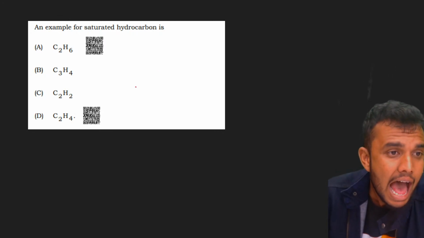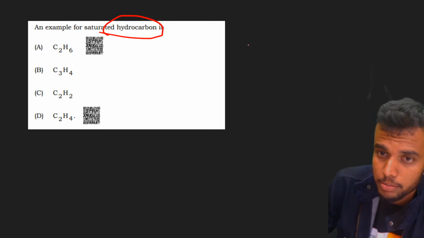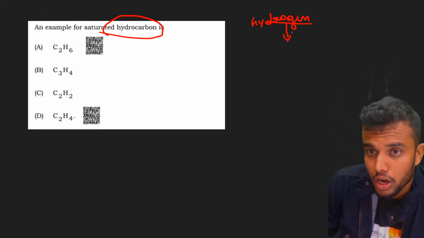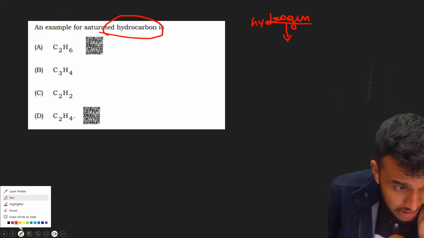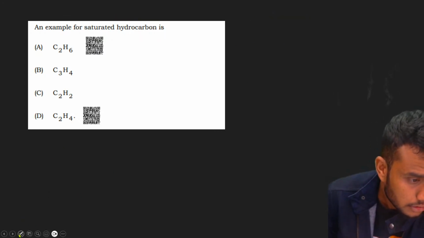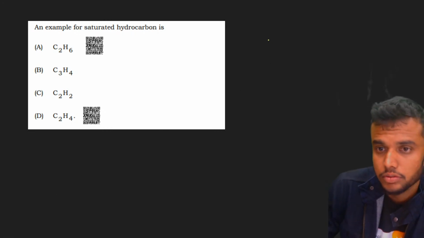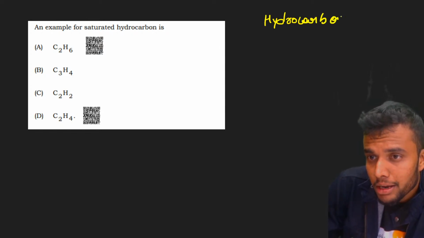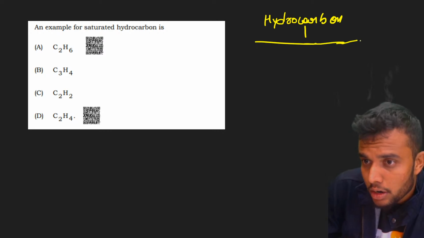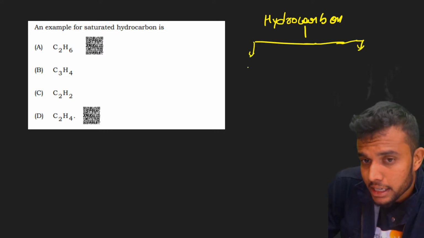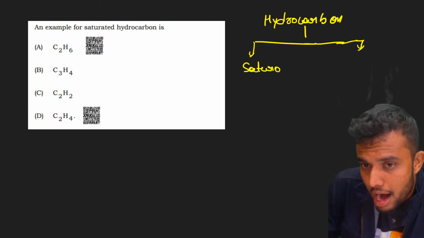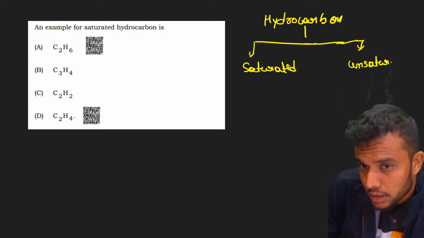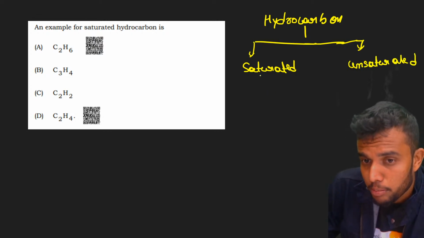The next question is an example for a saturated hydrocarbon. Let me clarify the hydrocarbon topic. Do you know what hydrocarbons are? Hydrocarbons are organic compounds containing only hydrogen and carbon. Hydrocarbons are divided into two types. First type is saturated hydrocarbons and second type is unsaturated hydrocarbons. In saturated hydrocarbons, we have only alkanes.